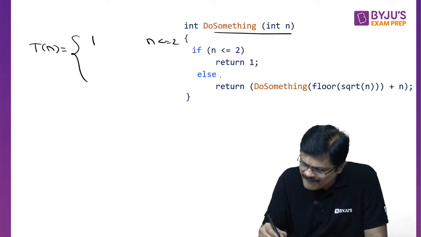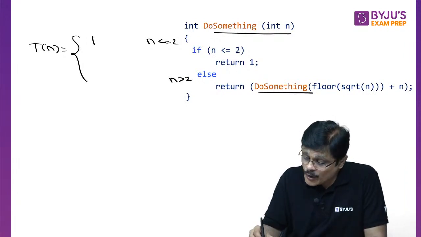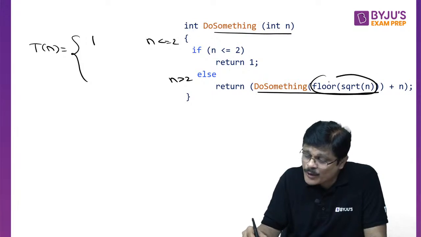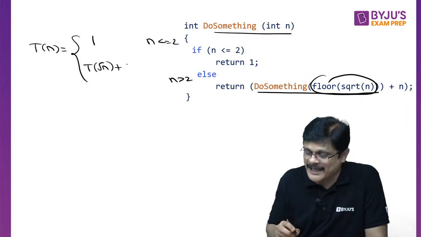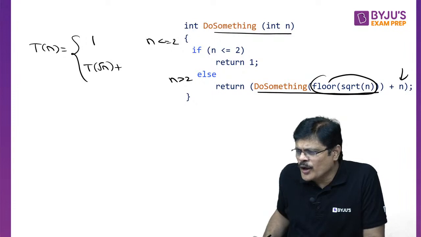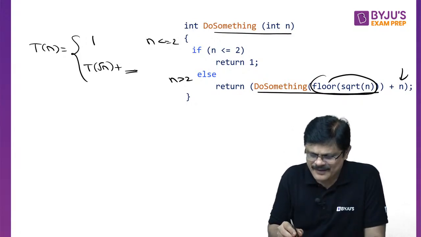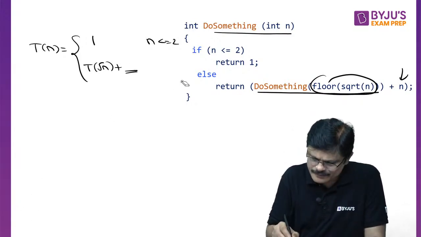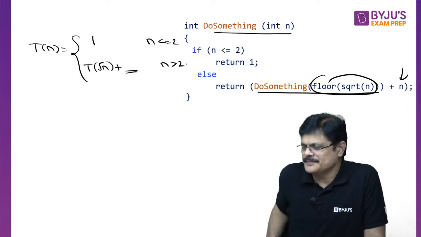And otherwise, that is for n greater than 2, what are you doing? See this carefully. You are calling the same function with the argument square root of n, plus, is it T of root n plus n, or T of root n plus 1? Now what is this value? What is this value?